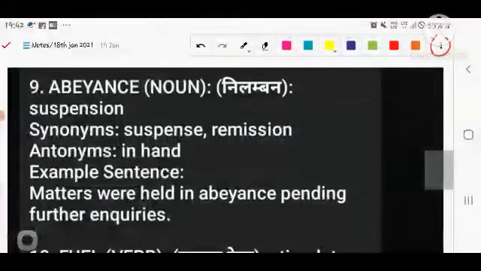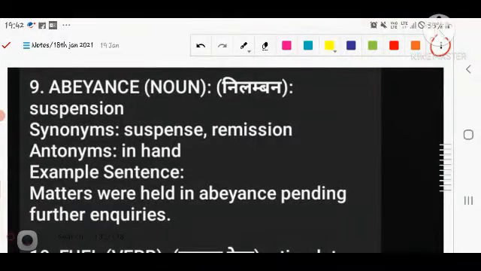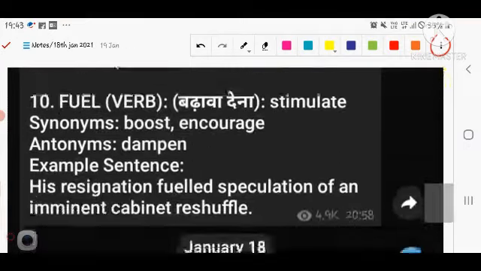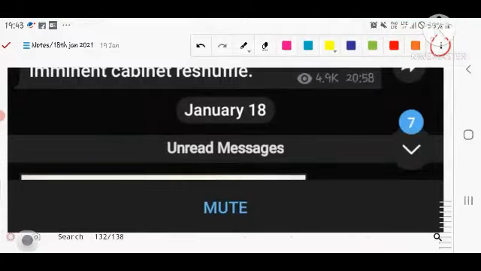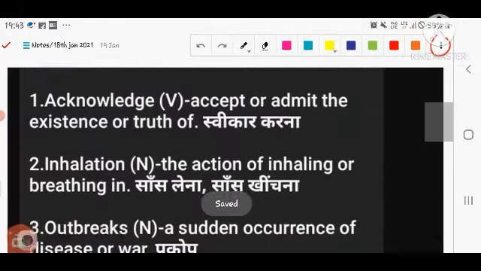Suspension. Abeyance is nothing but a type of state where you cannot reform yourself, cannot restore. There is a stuckness found. Suspension, abeyance. Next word, and I think that is the last word, fuel. Fuel is stimulate, boost, encourage. Whenever fuel is given to the body it can be excited. Okay, there is one word.